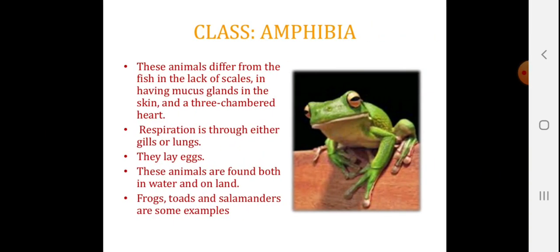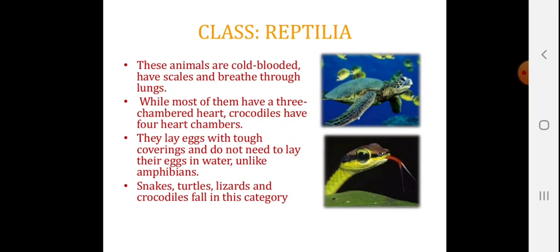the shark. Amphibia class. These animals differ from fish in the lack of scales, in having mucus glands in the skin and a 3-chambered heart. Respiration is through either gills or lungs because they are amphibians. They lay eggs. These animals are found both in water and on land. Frog, toads and salamanders are the examples.